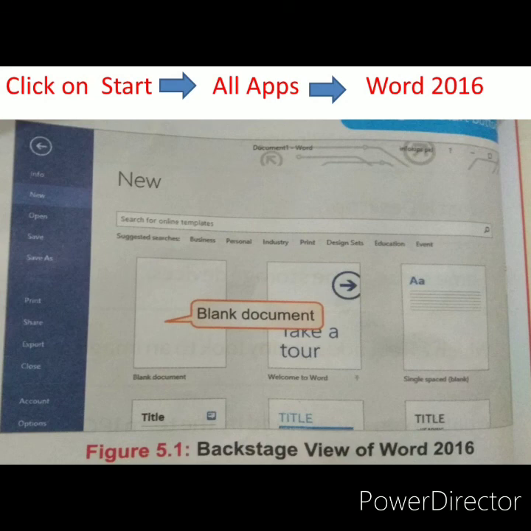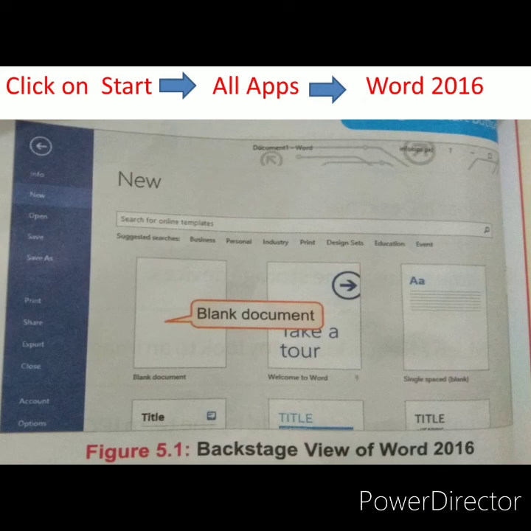You can see this picture, and for opening you have to click on Start, All Apps and Word. I have written it, and after that the screen that occurs is called the backstage view of Word 2016. The backstage view is the center location for managing the Word document. You can create a blank document firstly, and we can create new, save, open, print and share documents in that backstage